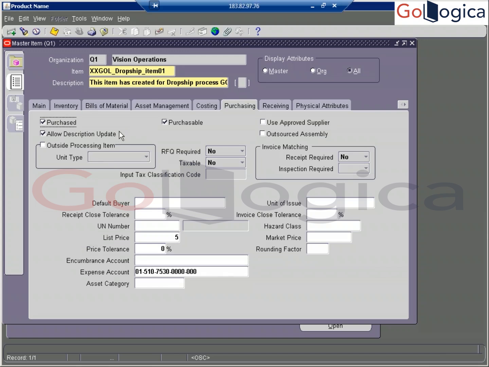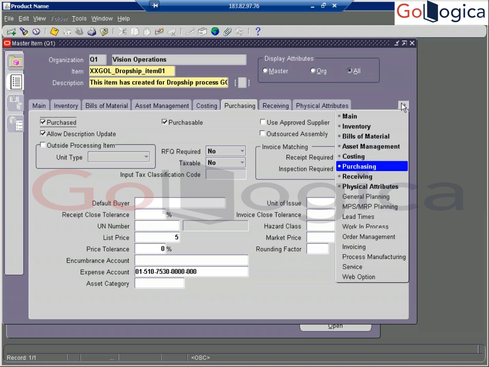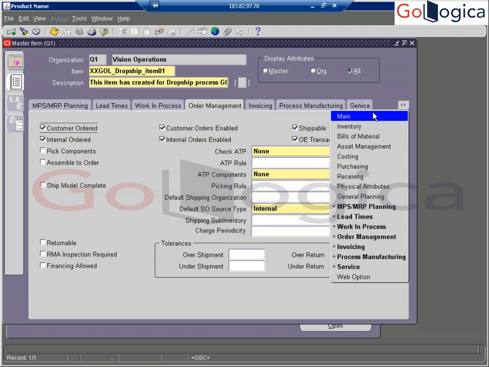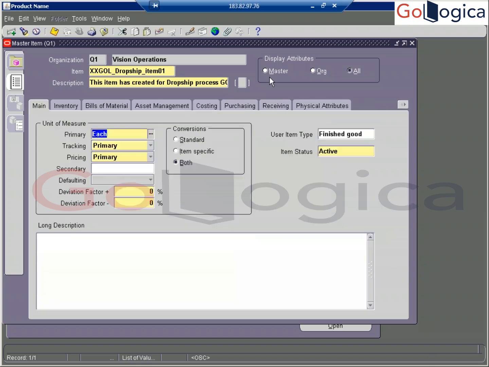What else are we doing? We changed the pricing, the purchasing level, that list price we changed. If you go to order management, the default source is internal. If you want to change it, it can be external, or else you can change it directly at the sales order level also. Both things you can do. Now it's done. Now my item is done. Then we can go and save it.